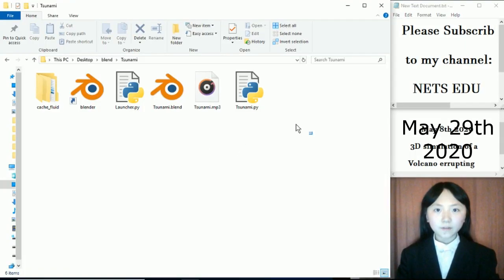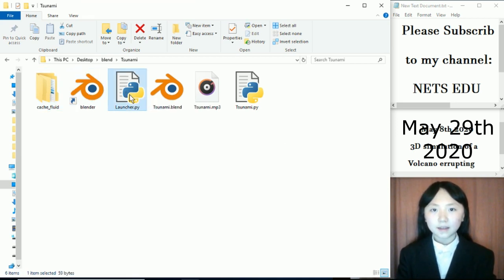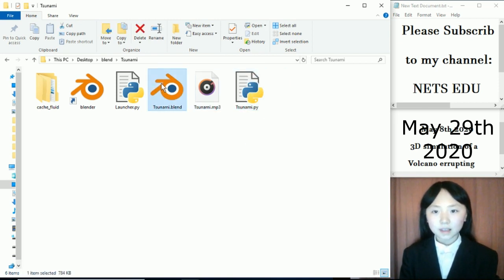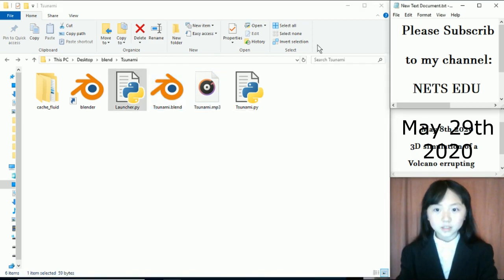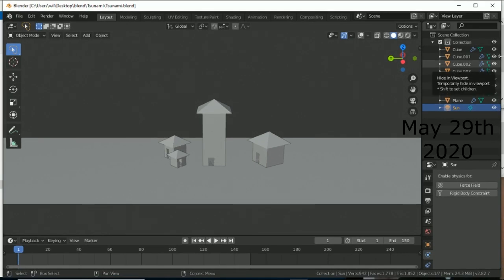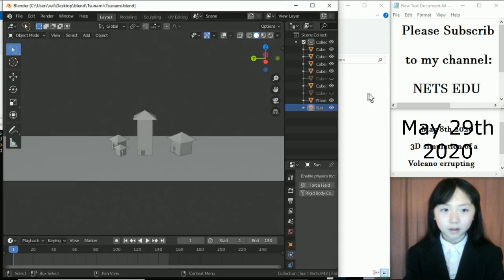I have these files as usual. I have this folder that has been generated automatically by my program. I have this Blender link or shortcut. I have my launcher, my Blender file, my MP3 file for the sound, and this is the main file, the one which generates this main Blender file. So I can just enter. And this doesn't load as long as it used to because this one's not so large of a file.